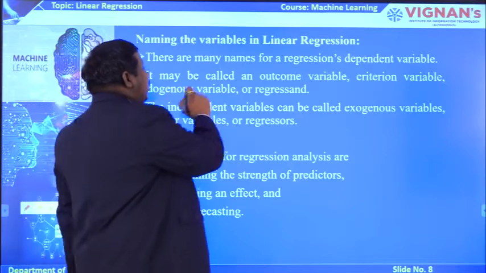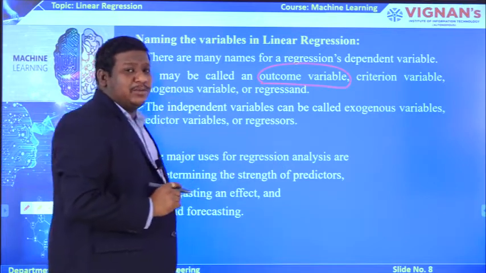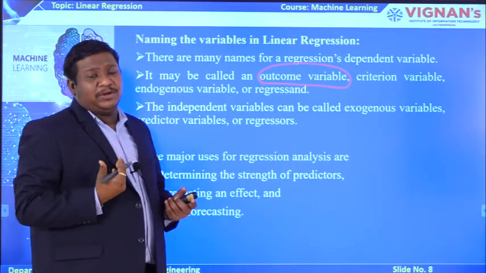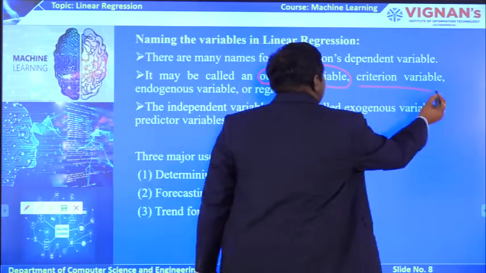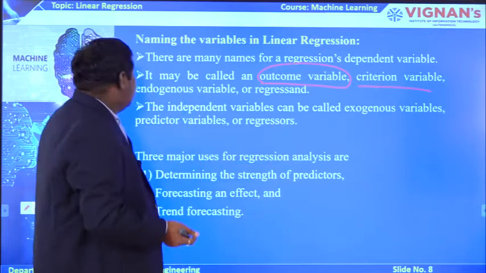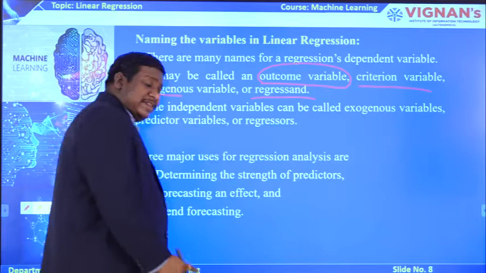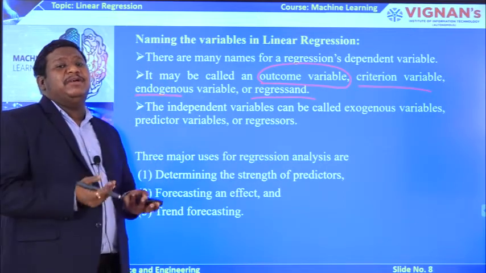Some of the dependent variable names are outcome variable. A dependent variable can also be called an outcome variable, where we get the outcome of the project or problem, or a criterion variable you can consider. It is also like a dependent variable. Similarly, endogenous variable or regressant. These are the different names that can be used to represent a dependent variable.